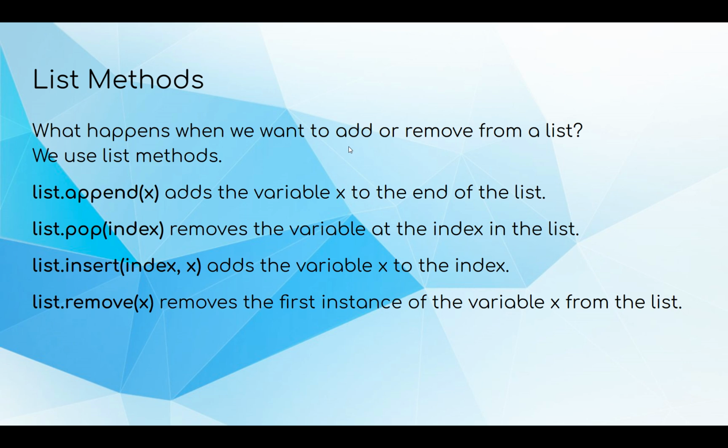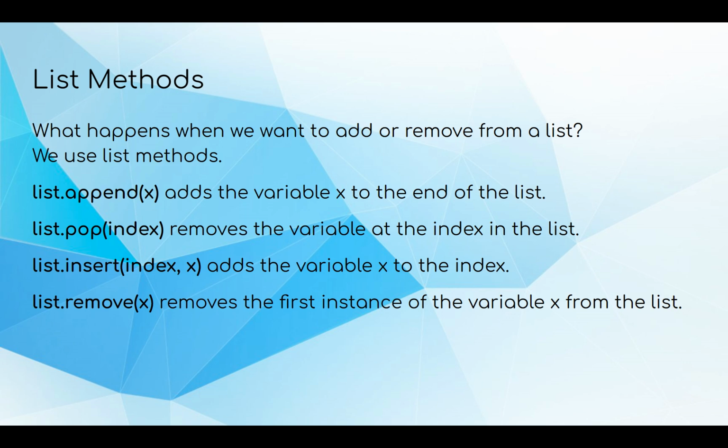So now we're going to cover some methods to go with list. So something like len is one of them. But we have 4 methods here. So list append, list pop, list insert, and list remove. These all have different parameters that they want. So we'll start with the first one.